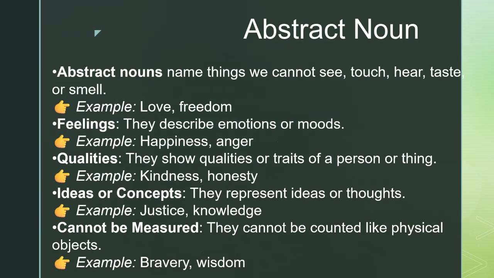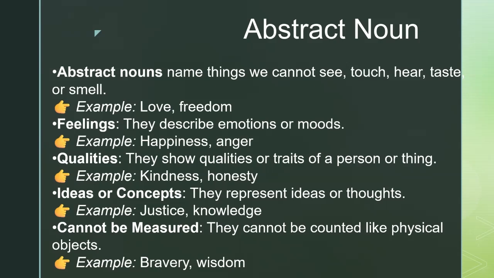Next is abstract nouns. Abstract nouns are words that name things we cannot see, touch, hear, taste, or smell. For example, words like love or freedom are abstract nouns. They exist only in our mind and understanding. They often describe feelings or emotions like happiness or anger. They can also show qualities or traits such as kindness or honesty. Abstract nouns can represent ideas or concepts. For example, justice, knowledge are examples of abstract nouns.